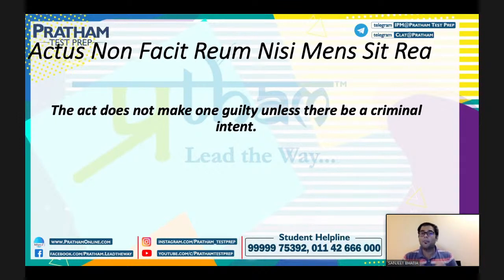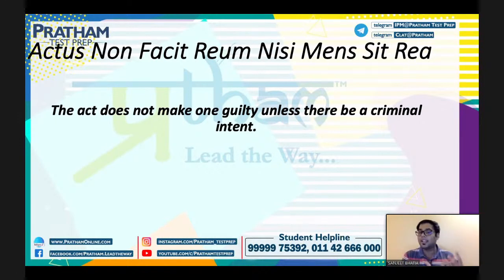So there has to be bad intention behind your back if you are committing something which is guilty in nature, right? Actus reus, you have done the action, with a guilty mind, that is mens rea. So actus non facit reum nisi mens sit rea. Basically the act does not make someone guilty unless they have a criminal intent.